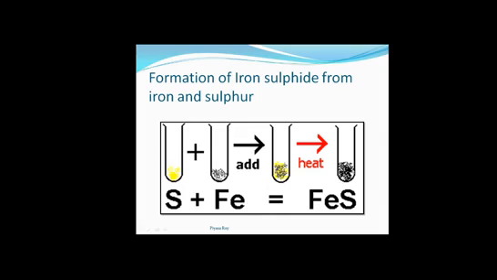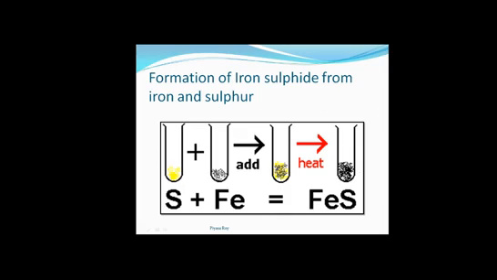So here we are getting a whole new substance, that is iron sulfide or ferrous sulfide. Now this iron sulfide will not get attracted by magnet, that means here iron is losing its own property. Again this cannot get dissolved in carbon disulfide, that means sulfur is also losing its original property.